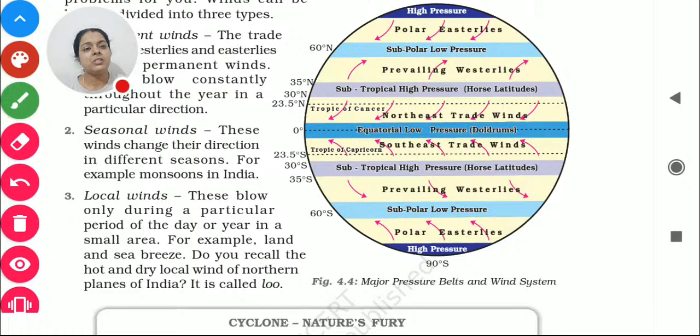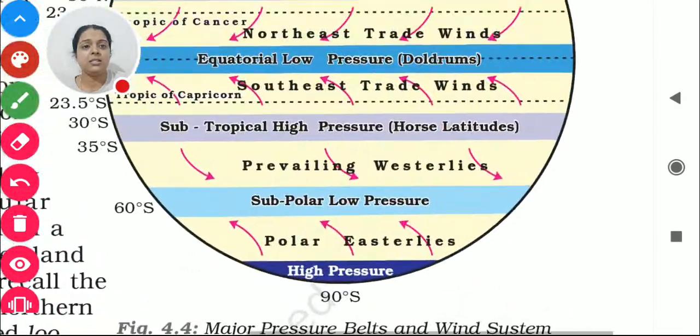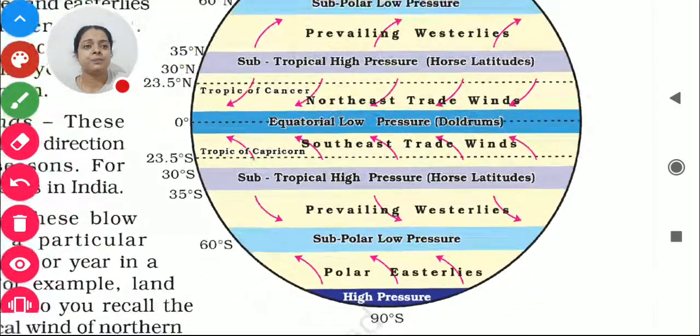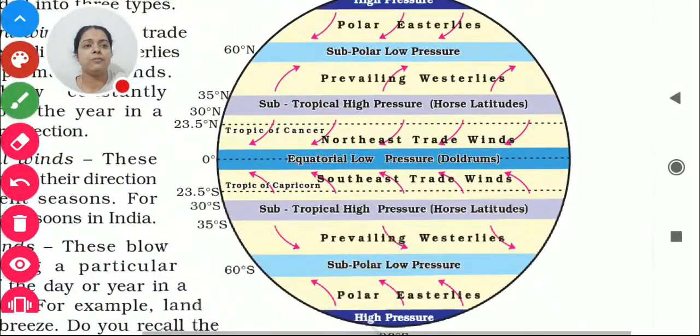Now we are coming to this figure, the major pressure belts and wind system. This is figure number 4.4. We'll go through it in detail. You just see this image. As I told you about the westerlies and easterlies, we are basically focusing on this one.